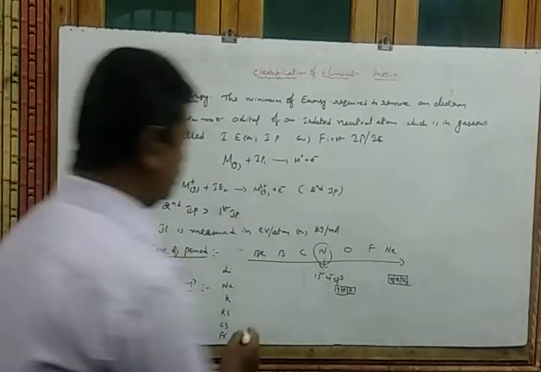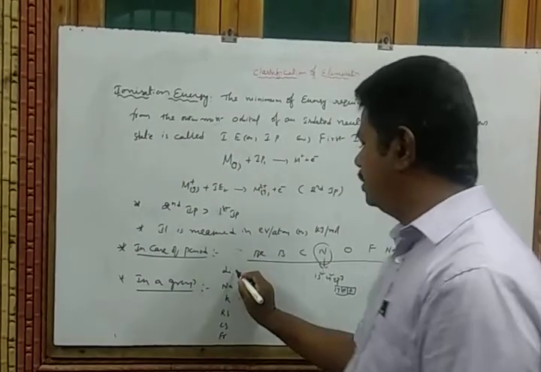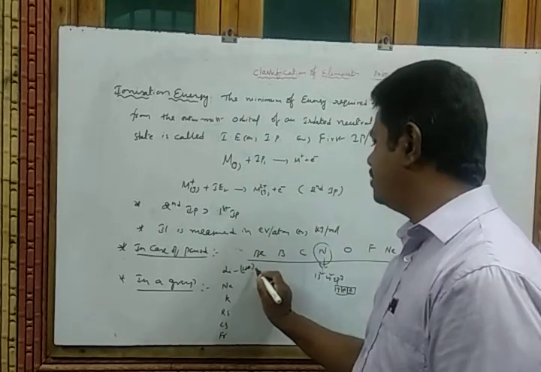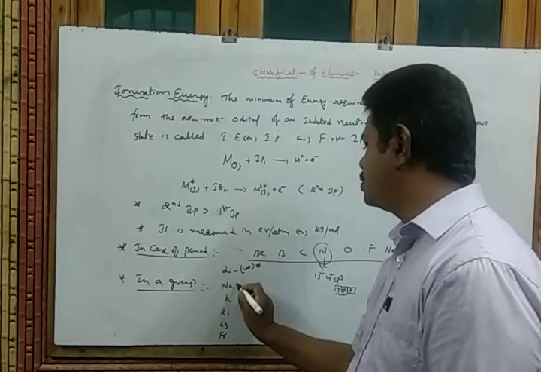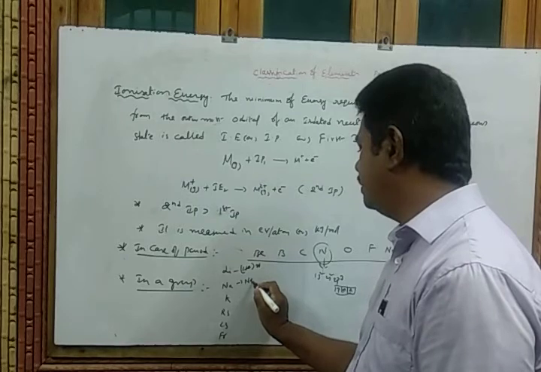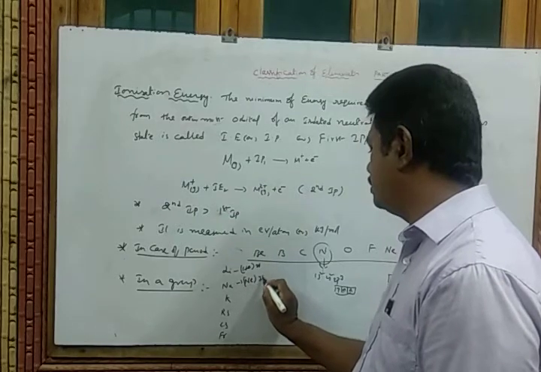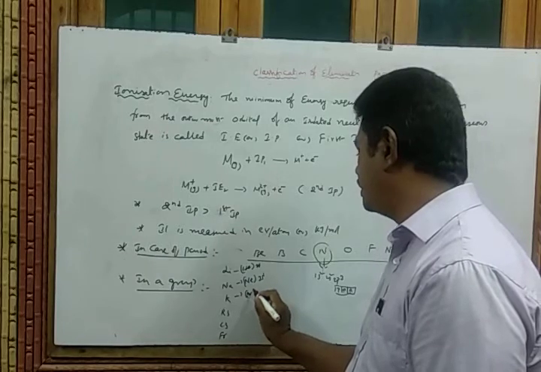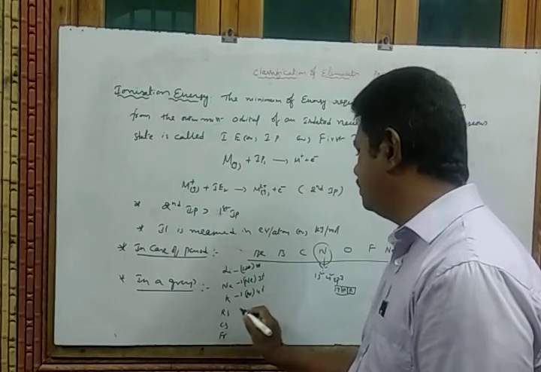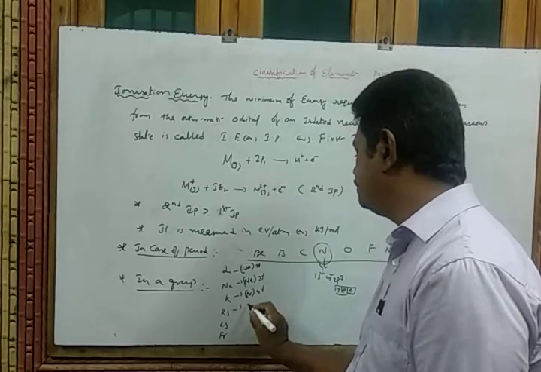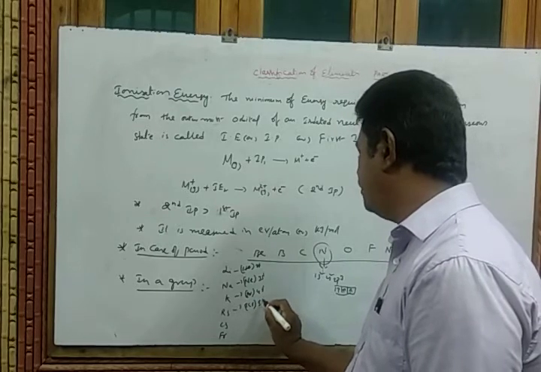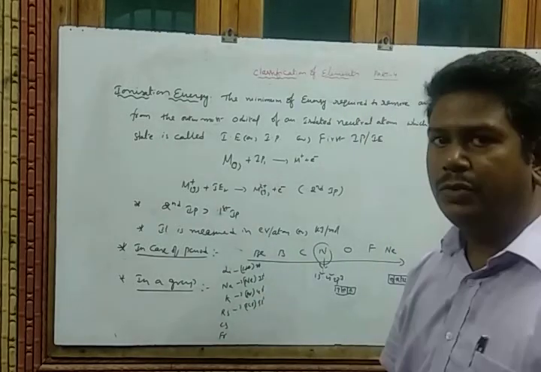The electronic configuration of lithium is helium 2s1, sodium is neon 3s1, potassium is argon 4s1, rubidium is krypton 5s1, like this.